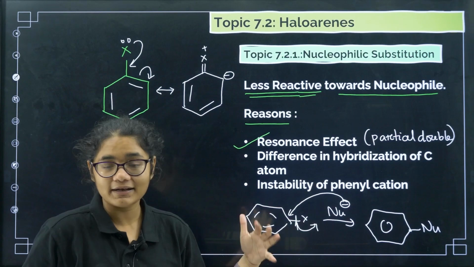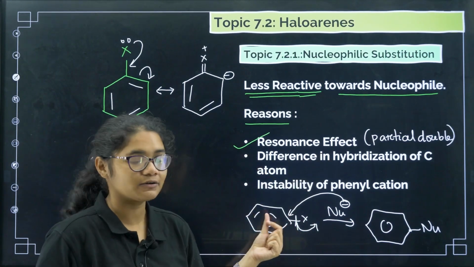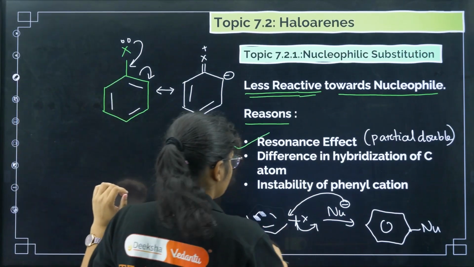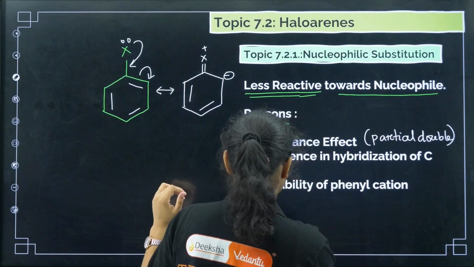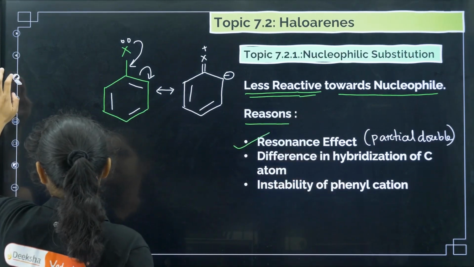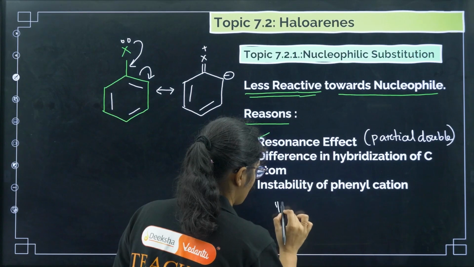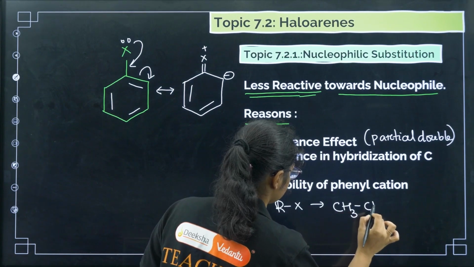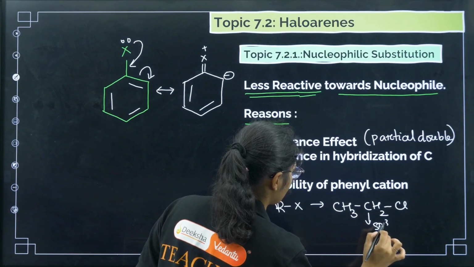Why is it so strong? The first reason is the resonance effect, due to which we have a partial double bond character. The second is the difference in hybridization. If I compare a normal alkyl halide, for example CH3CH2Cl, this carbon is sp3 hybridized.